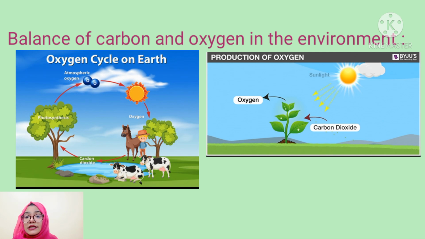Now it is clear that the plants collect carbon dioxide from the atmosphere and deposit it in plants and animals' body through production of glucose. Carbon from plants and animal body goes back to the atmosphere in three ways. In this way, balance of carbon or carbon dioxide in the environment is maintained. Due to the imbalance of nature, the climate has been changed, and we will learn it in this chapter.